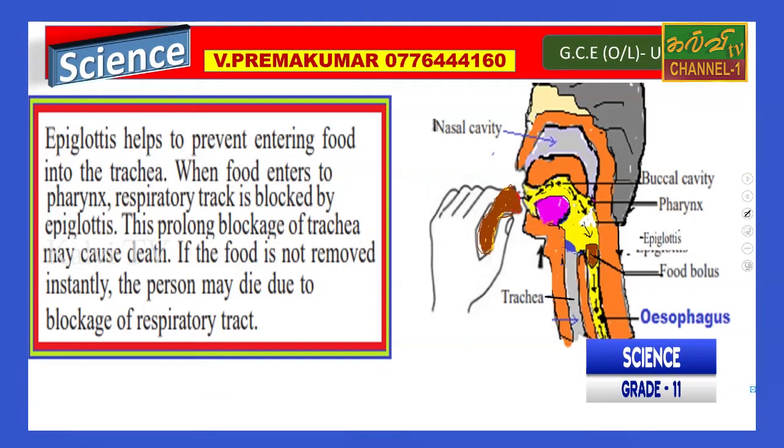Next one: the epiglottis helps to prevent food from entering the trachea. When food enters the pharynx, the respiratory tract is blocked by the epiglottis. Prolonged blockage of the trachea may cause death. If the food is not removed instantly, the person may die due to blockage of the respiratory system. This is a very important organ in the digestive system.